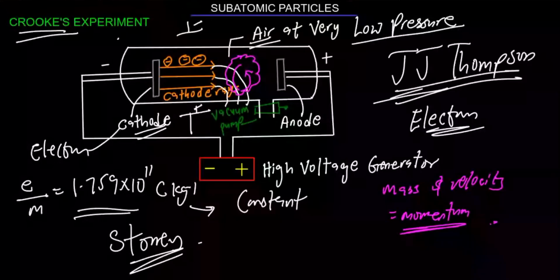Nice. Next one is that they can also penetrate thin sheets of aluminium. Yeah, they can also penetrate thin sheets of aluminium, and so on like that. So those are the properties of cathode rays.